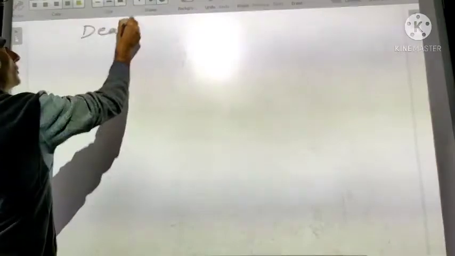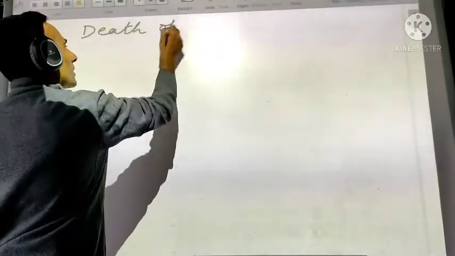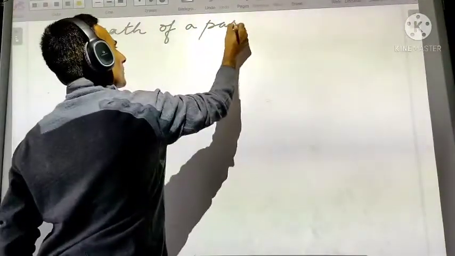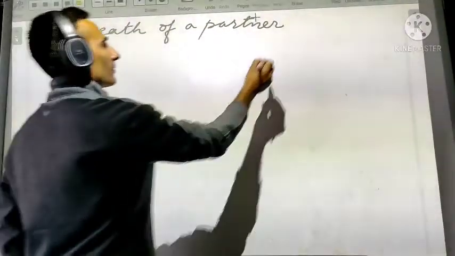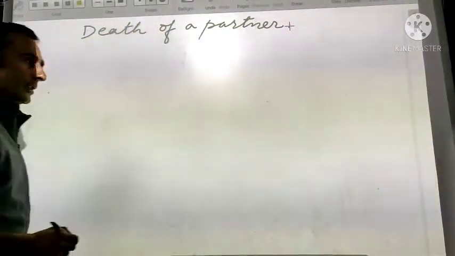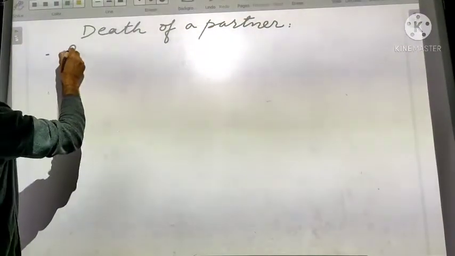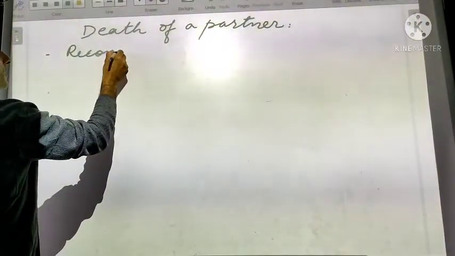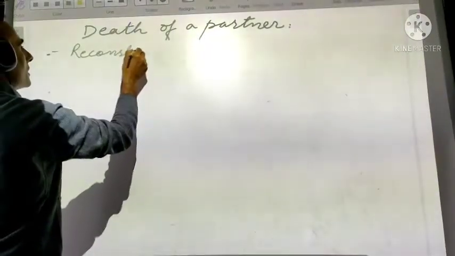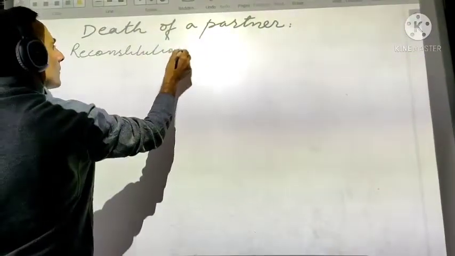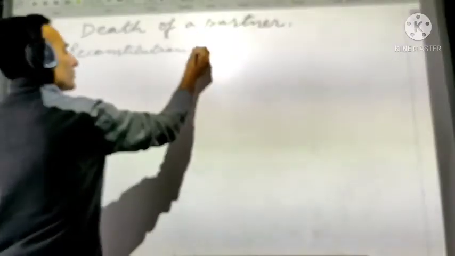Starting a new chapter, and that is death of a partner. So we have death of a partner. You can see the board. Okay, this is a reconstitution of firm.